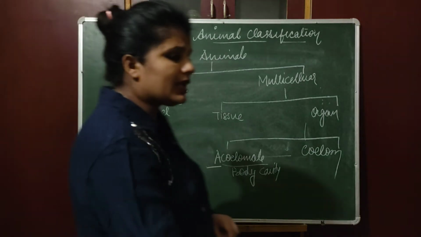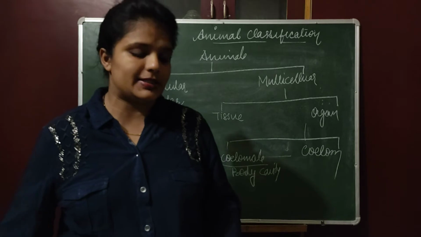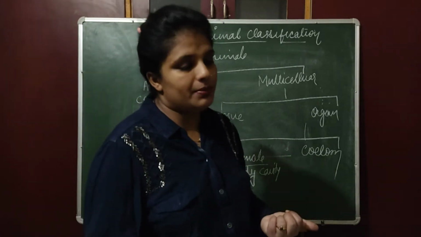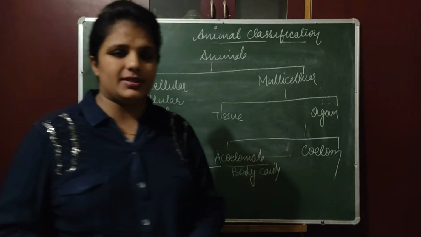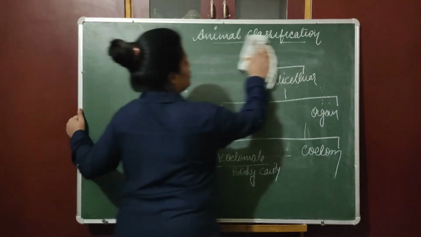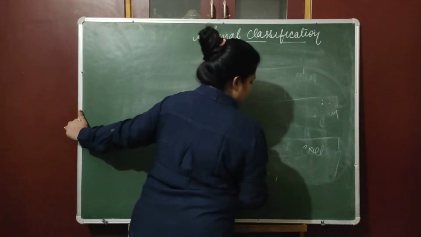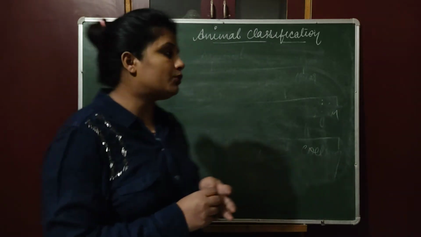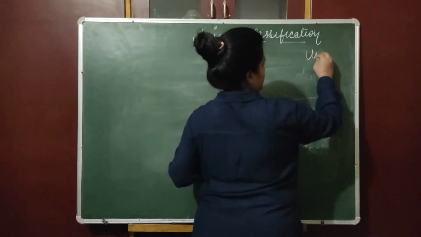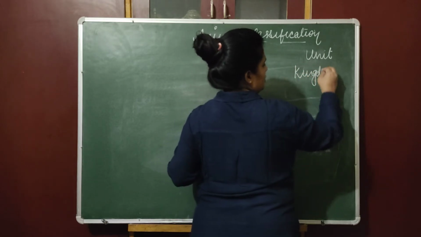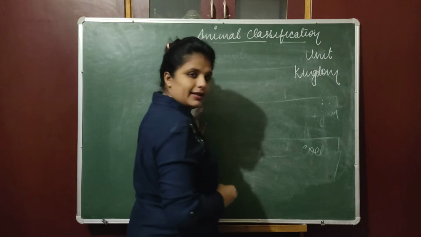Now the first phylum in case of multicellular which we are going to discuss is... in acellular we have amoeba, we have paramecium, already we have discussed in last videos. In multicellular, before that let me share one thing: before doing any classification we have to understand the unit of classification. So the unit of classification is kingdom. Now we are going to study kingdom Animalia.